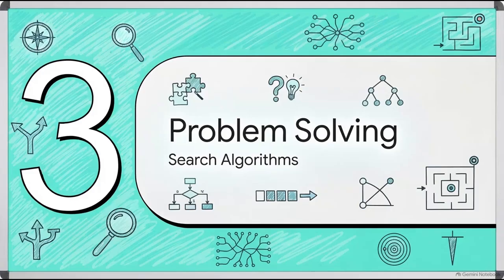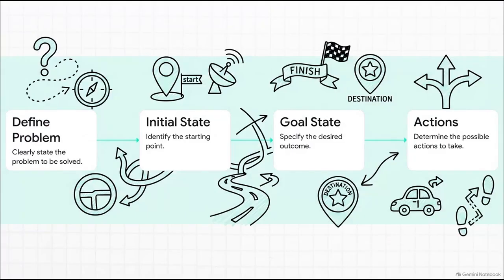Let's jump to Section 3, Problem Solving by Search and Search Algorithms. So professors absolutely love testing on processes. If you see a question about how an AI searches for a solution, like a GPS calculating a route, you need to remember these 4 sequential steps. First, define the problem. Second, identify the initial state, which is really just your starting point. Third, specify the goal state, meaning exactly where you want to end up. And fourth, determine the possible actions or the different paths available to actually get there.